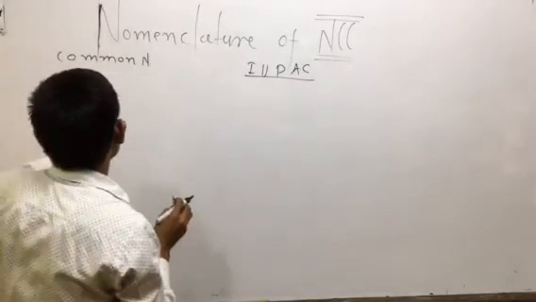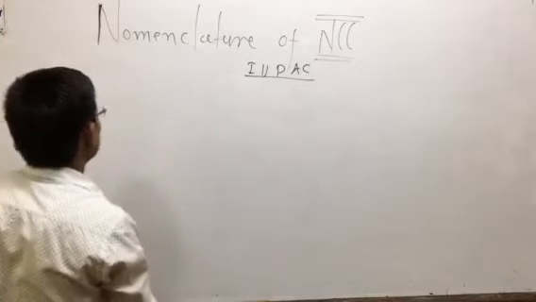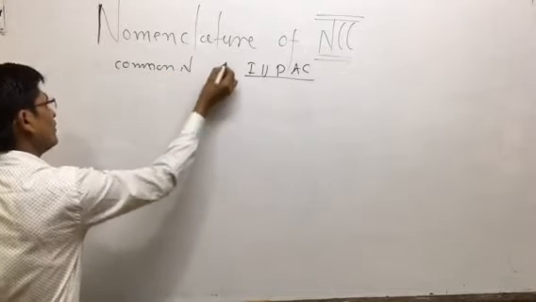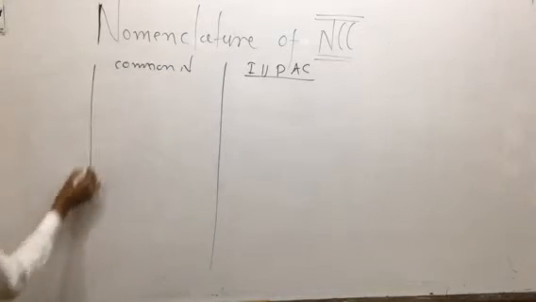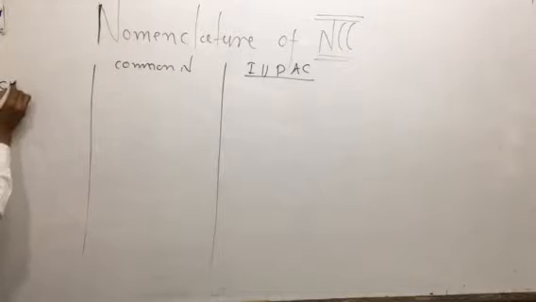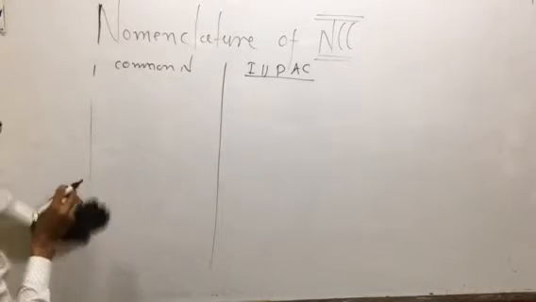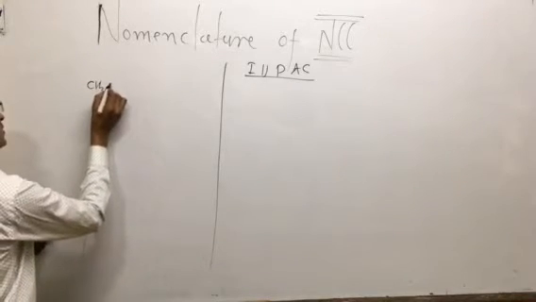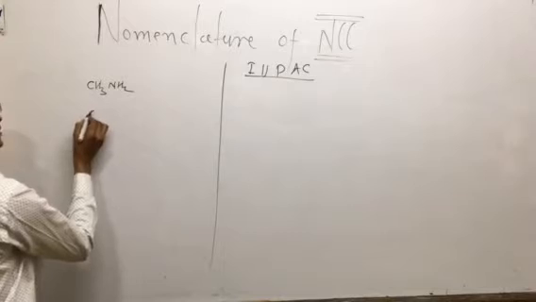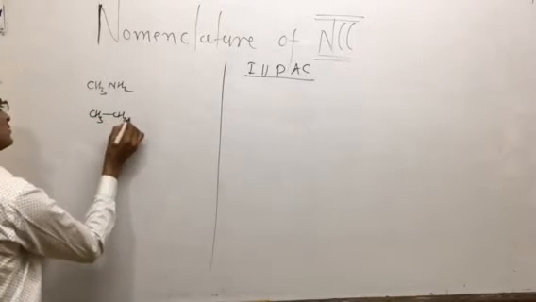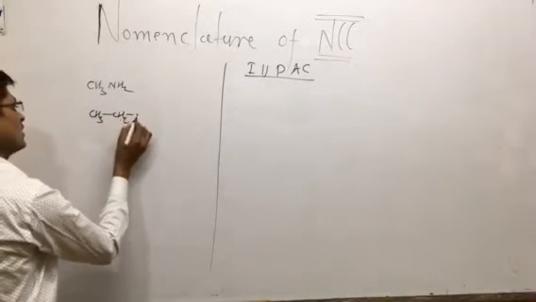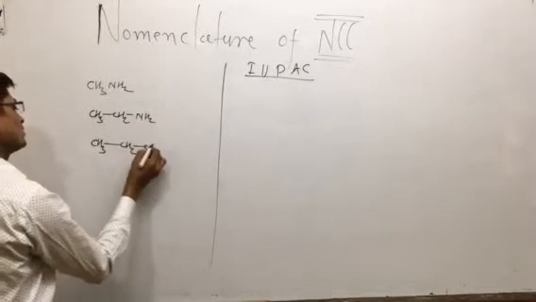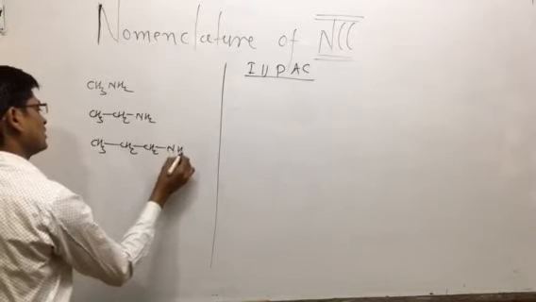Here, in nomenclature, the first is the common name and the other is the IUPAC name. So what is the first example we are discussing? CH3NH2, methylamine. Second example, CH3CH2NH2. Third example, CH3CH2CH2NH2, there are 3 carbon atoms.